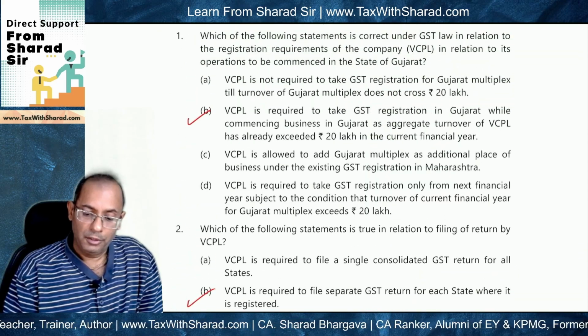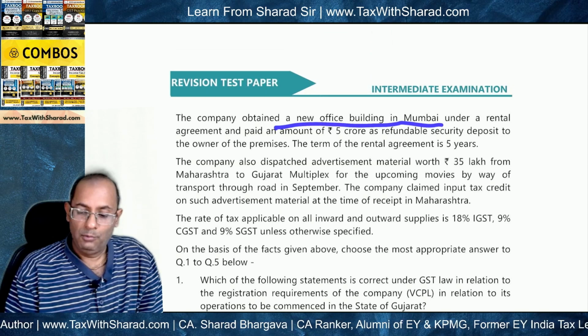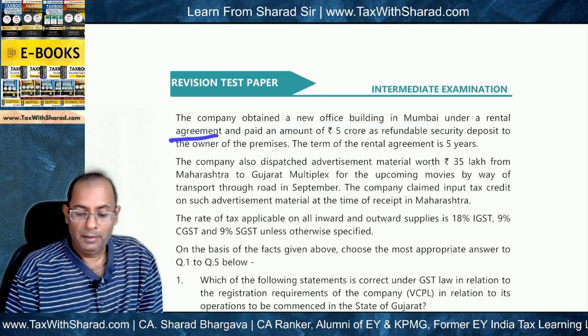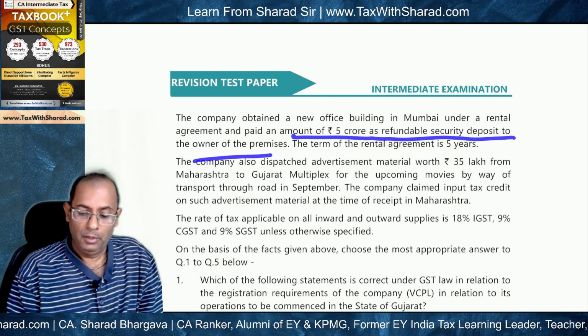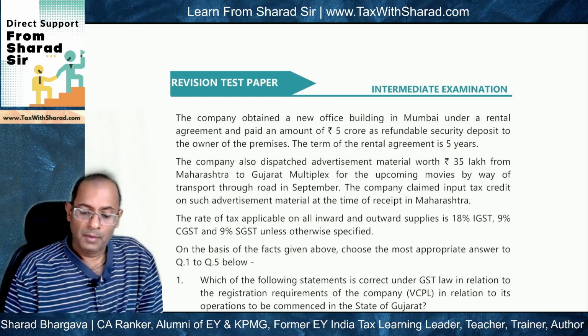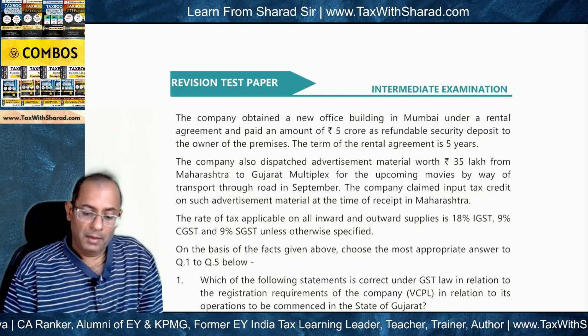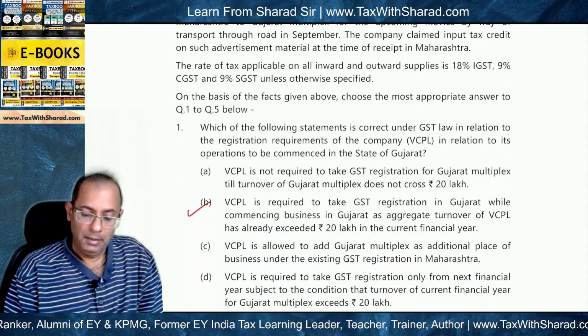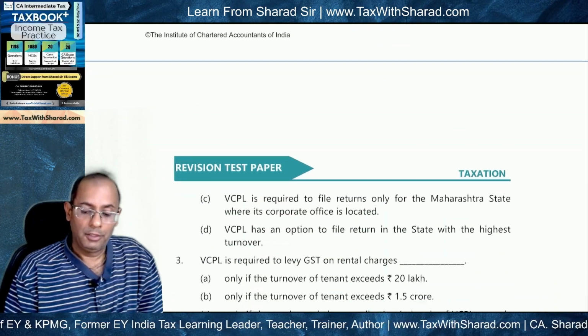And regarding refundable security deposit, we are told that the company obtained a new office building in Mumbai under a rental agreement and paid an amount of 5 crore as refundable security deposit to the owner. And the term of rental agreement is 5 years. That means after 5 years, rupees 5 crore will be refunded by the owner of the premises to VPCL. Okay, so this 5 crore is not rent, it is refundable security deposit.